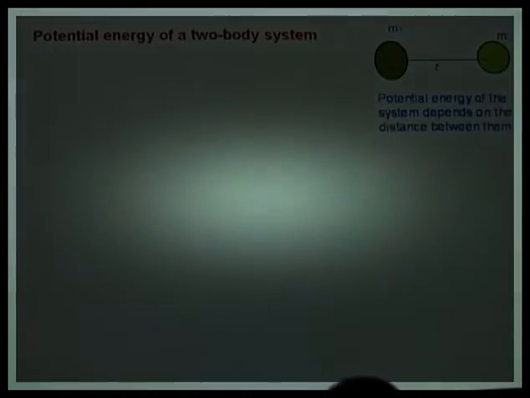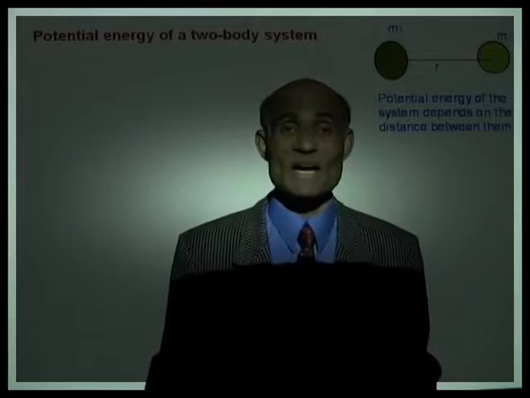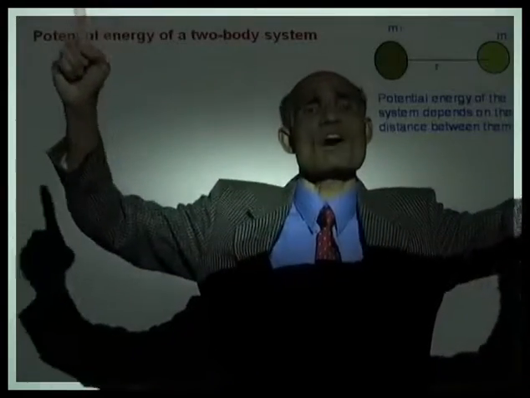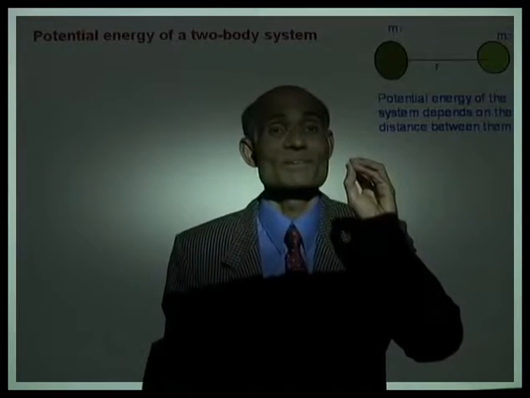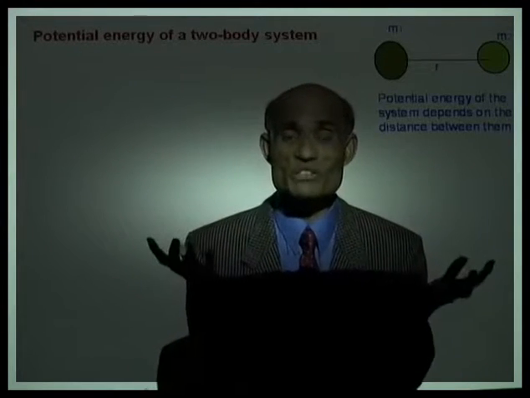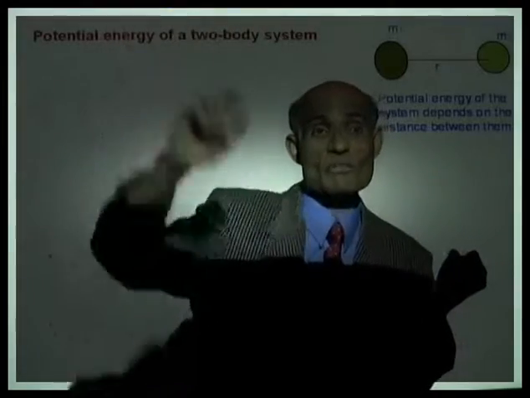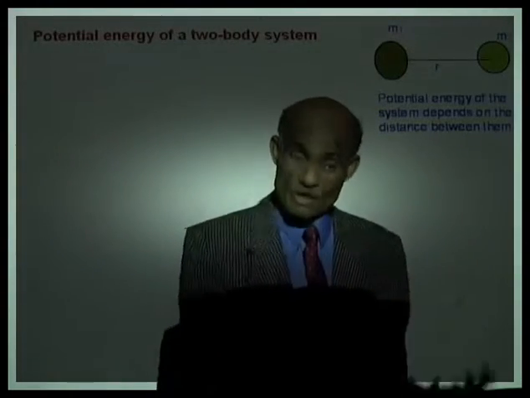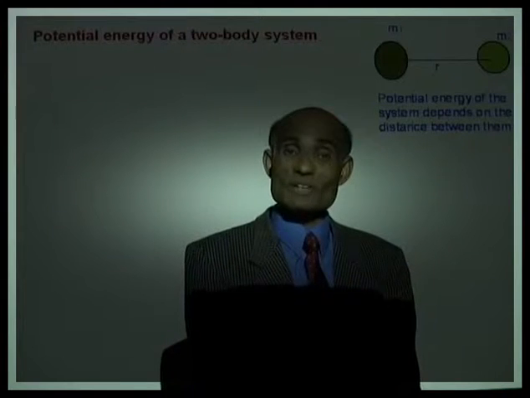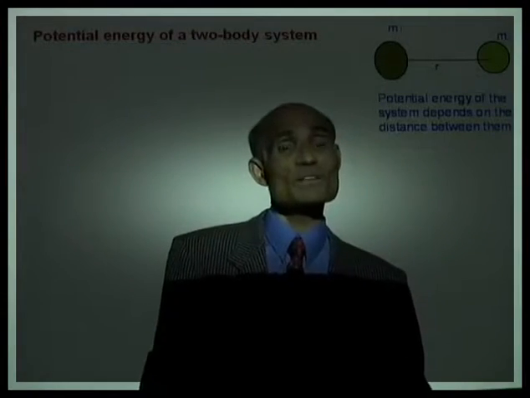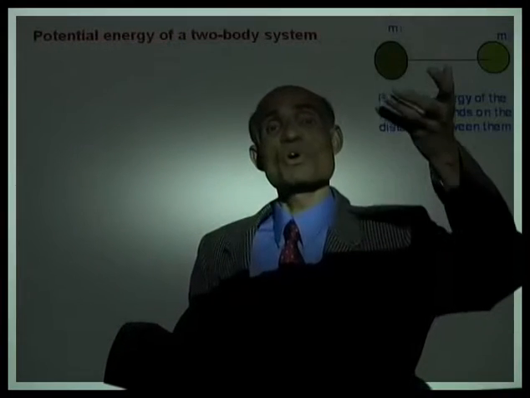Now, in this lesson, we will assume that the potential energy at a distance very far from the Earth is zero. Well, is that a contradiction? If potential energy at a distance very far from the Earth is zero, then what is the potential energy on the surface of the Earth? Didn't we just say that the potential energy is the least on the surface of the Earth and it increases as we go away from the surface?